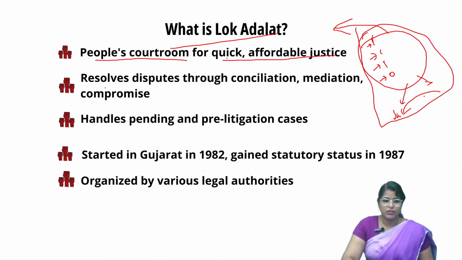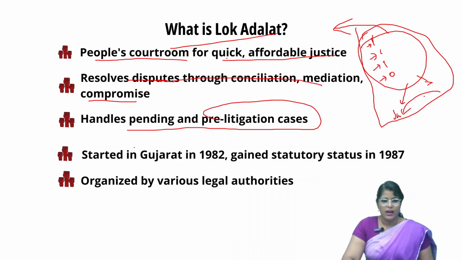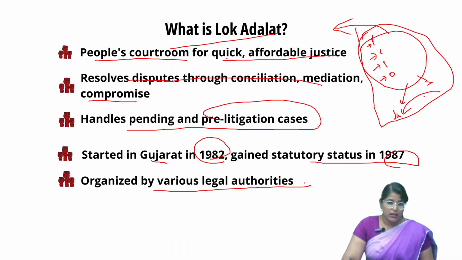So it actually resolves disputes only through conciliation, mediation and compromise. It does not involve any law, just compromise. Okay, so it handles pending and pre-litigation cases, and it was first started in Gujarat in 1982. It gained statutory status in 1987, years later. Then it was organized by various legal authorities.